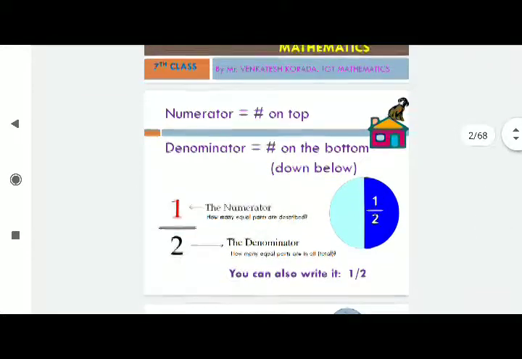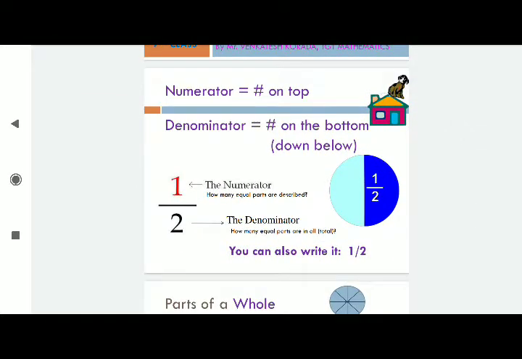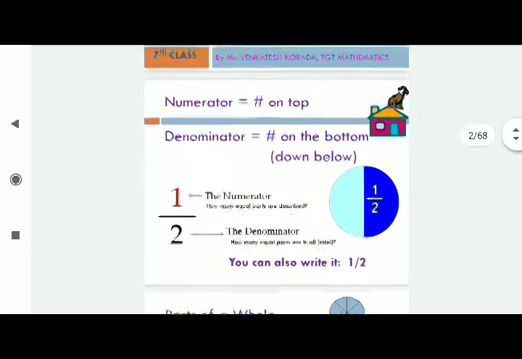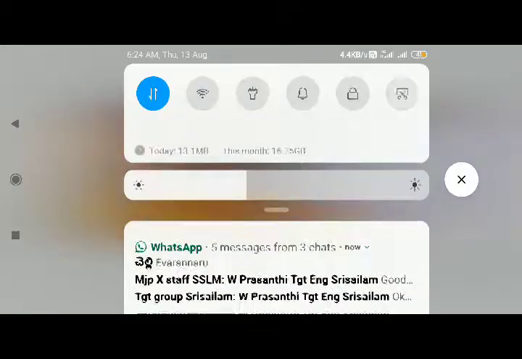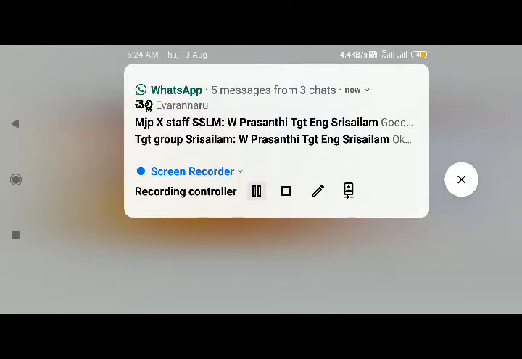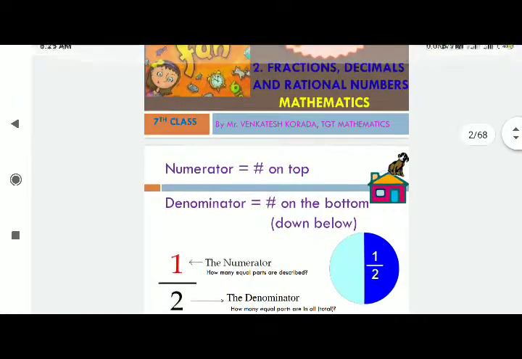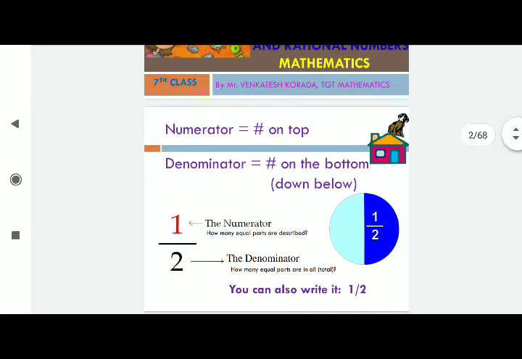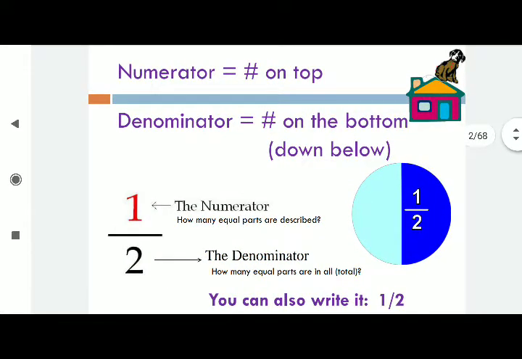First, if you see a fraction, how will a fraction be? For example, take 1 by 2. Numerator part by denominator part. Always we write the numerator part on top, so here it is 1, and the denominator will be below. Actually, what is a fraction? A fraction is nothing but a part of the whole.